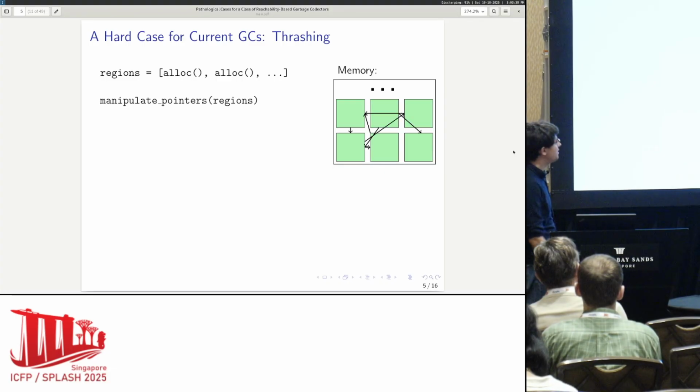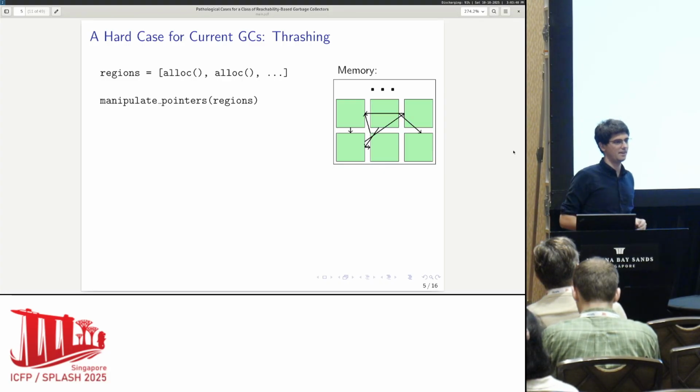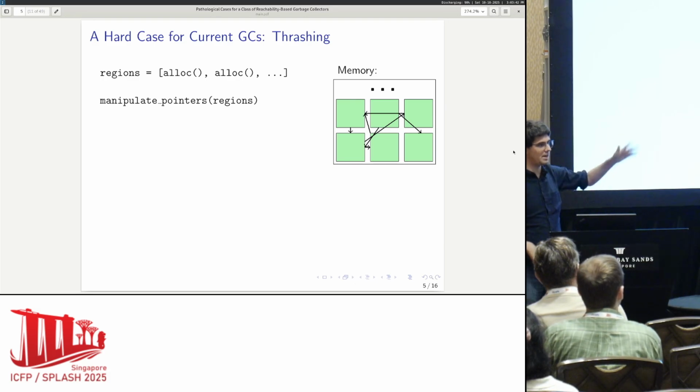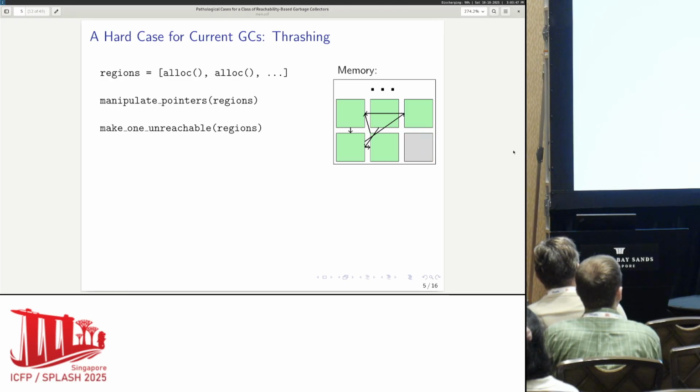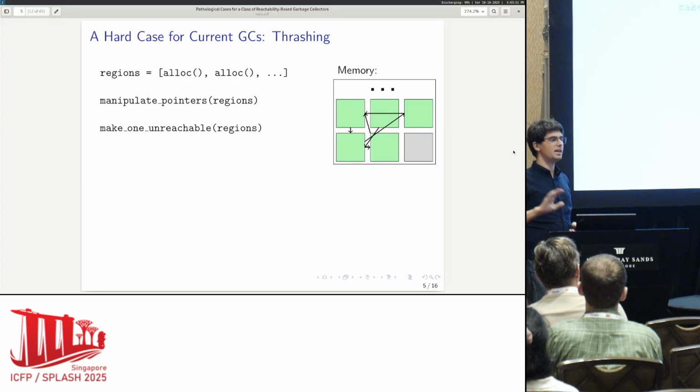Then you make a bunch of pointers among these regions, a bunch of cycles and some bunch of pointer relations. Then you manipulate the pointers so that one of these regions becomes unreachable. You no longer need that region anymore. So in theory, it could be collected and reused by the garbage collector.